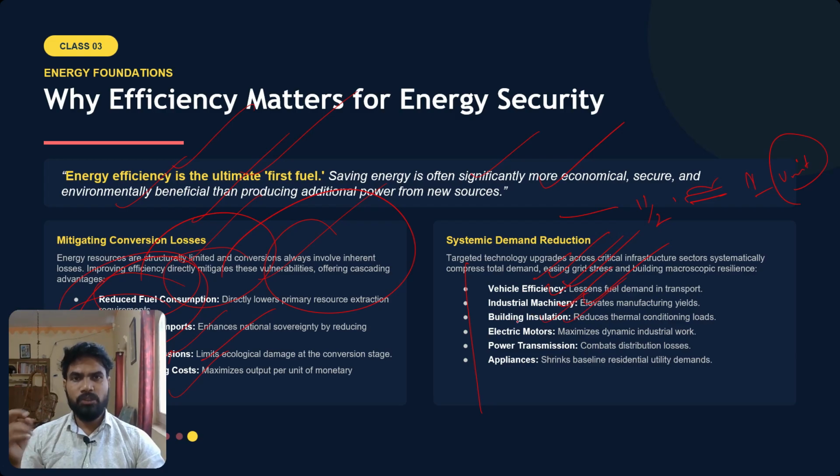Then building insulation: when we use coolers or heaters, the buildings should be properly insulated so that the heat or cold does not escape. Then in electric motors and power transmission also, we have to reduce the transmission and distribution losses. Then in several electronic appliances, even mechanical appliances, we can conserve energy. It is possible. It is doable.